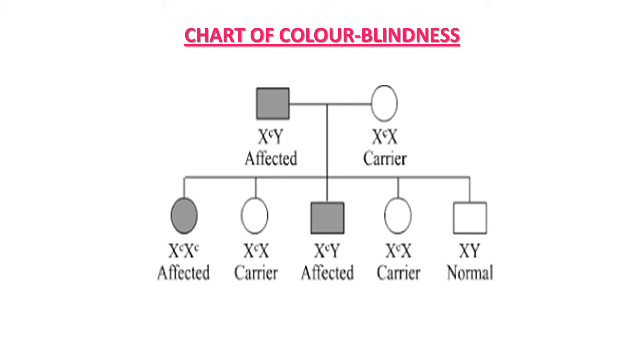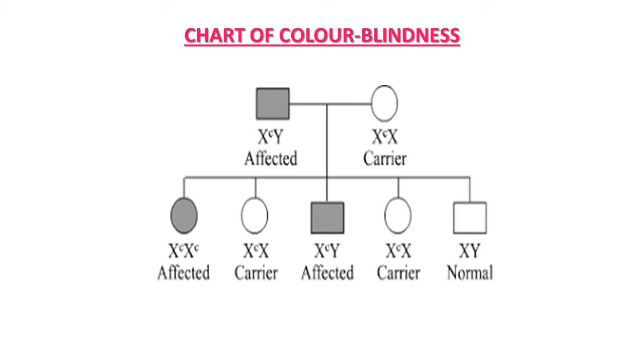Now what are the chances in their next generation or progeny? Here you can see five possibilities. First possibility is a daughter child. She is affected and color blind, because she gains one X chromosome with small c from the father and another with small c from the mother.